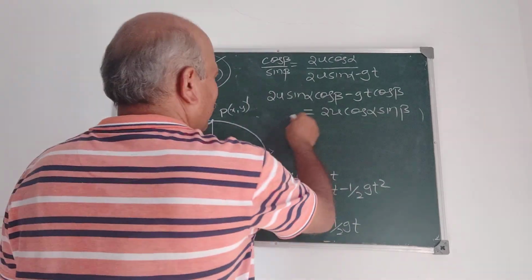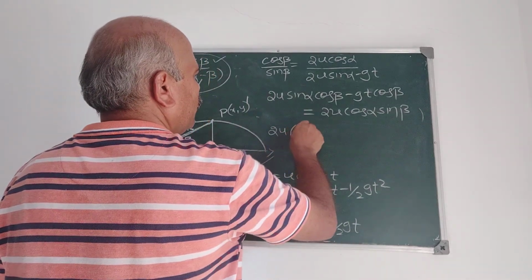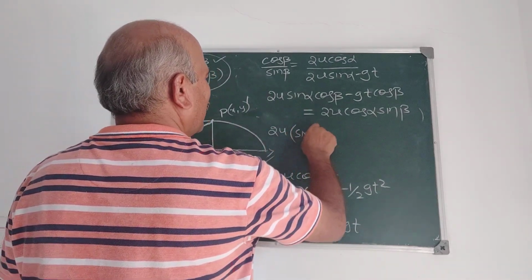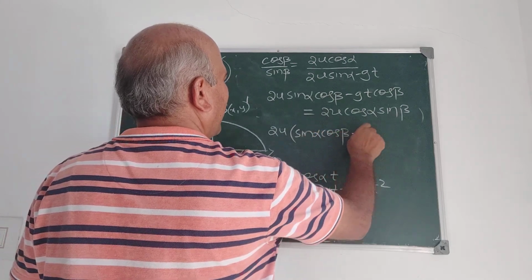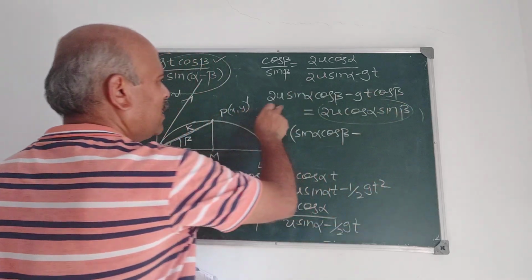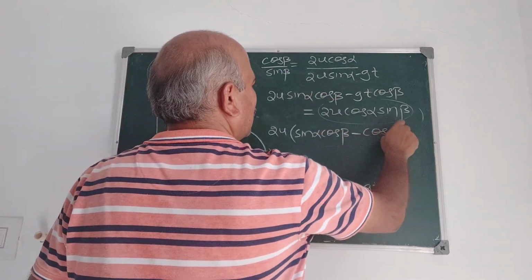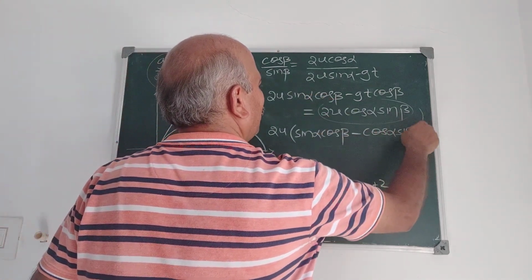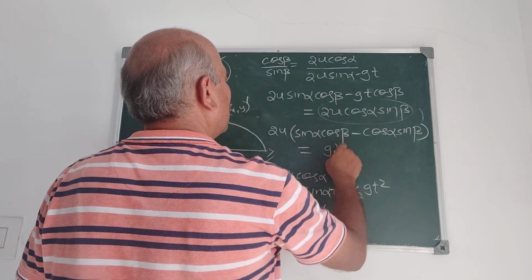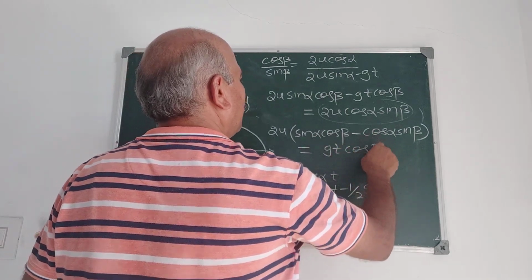Now we simplify further like this. 2u common, sin alpha cos beta minus, this I transpose to left hand side. 2u common here, sin alpha cos beta minus cos alpha sin beta is equal to gt cos beta.